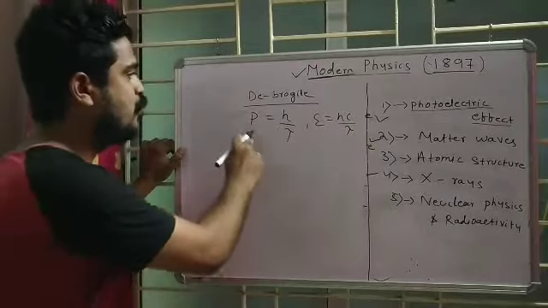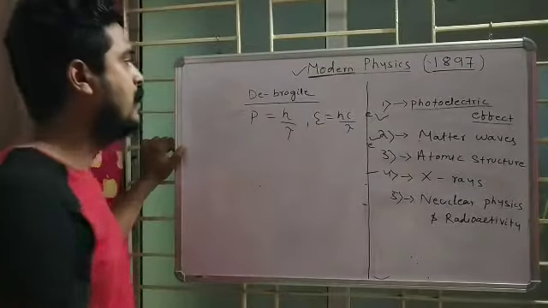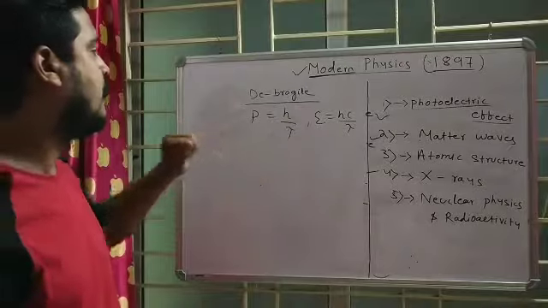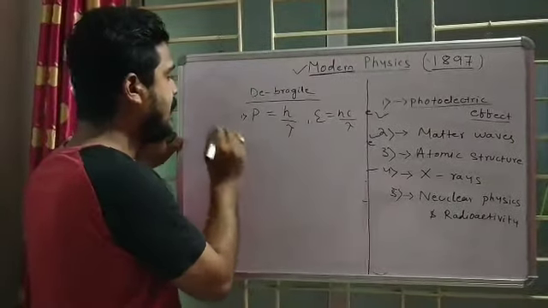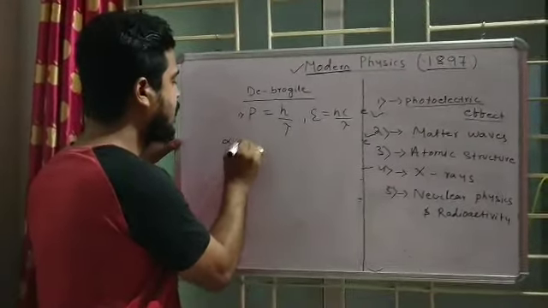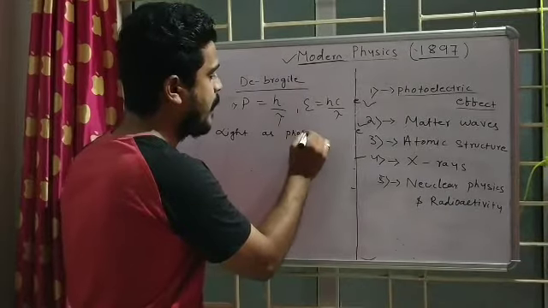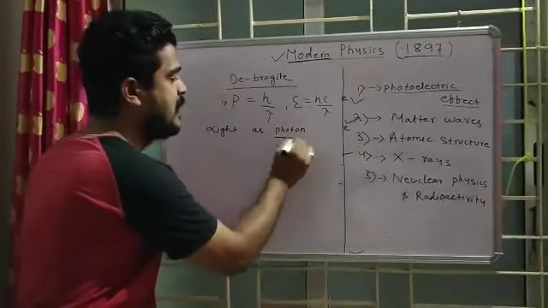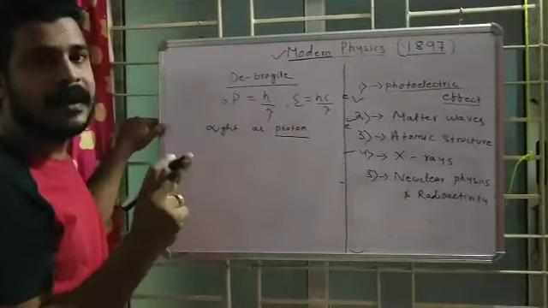These two formulas were given by de Broglie. What is formula number 1? If I am assuming light as a particle, the smallest particle is named a photon. A single particle of light is named a photon. If light is a particle, p stands for the momentum of that particle, which is equal to h by lambda. And what is lambda? Lambda is wavelength.